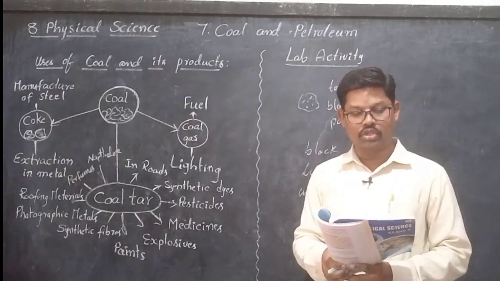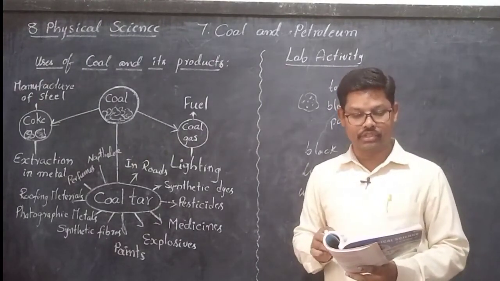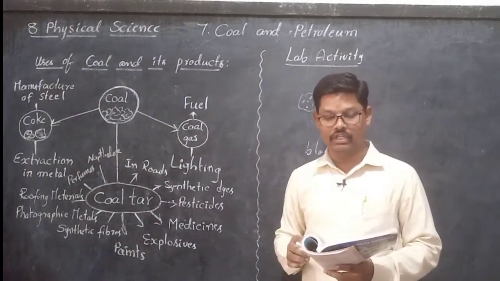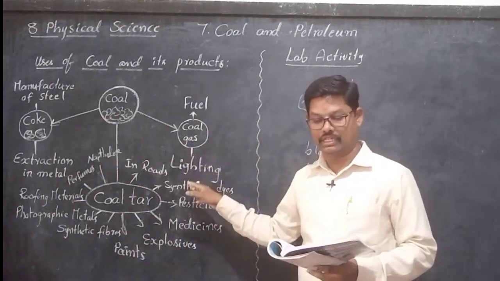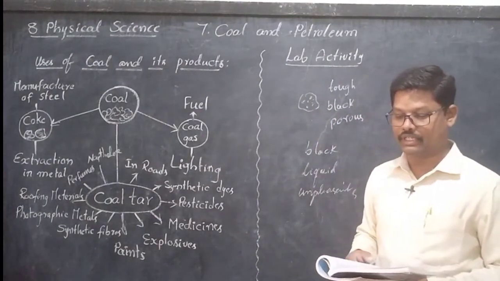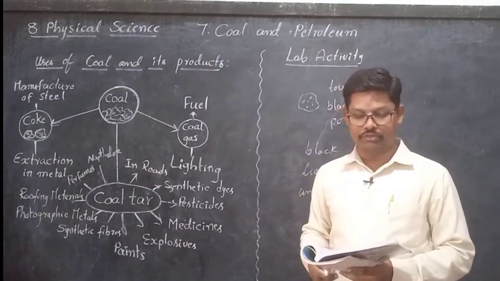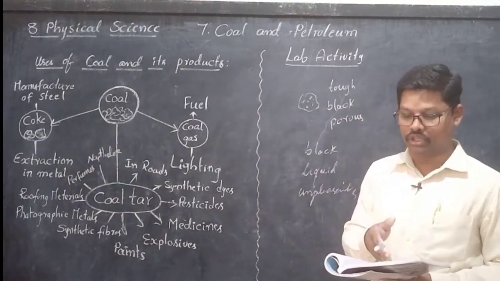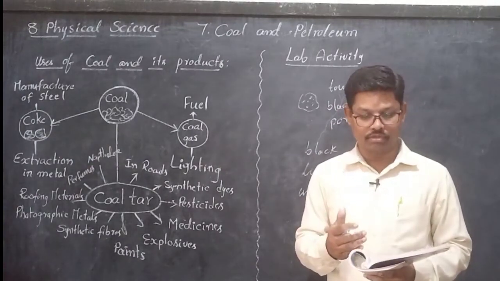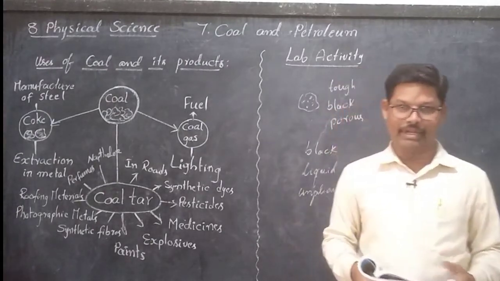Here's coke, coal tar, coal gas. Here activity 4 and table 5 is given. You have to observe this figure and list out the uses of coal products in the following table. You have to write 3 uses of coke and 3 uses of coal tar and 3 uses of coal gas. You can write here. The next one, lab activity.